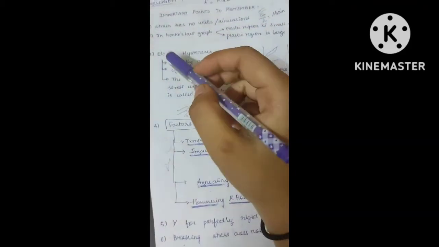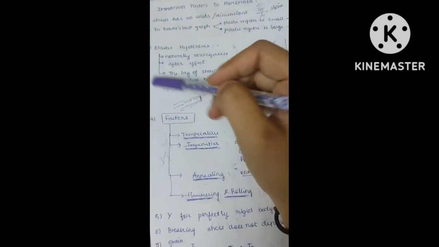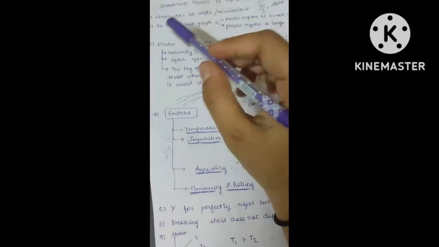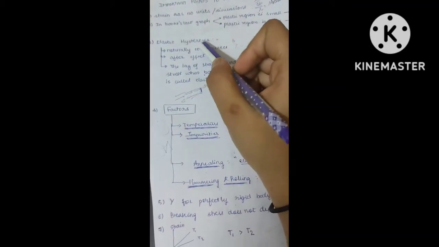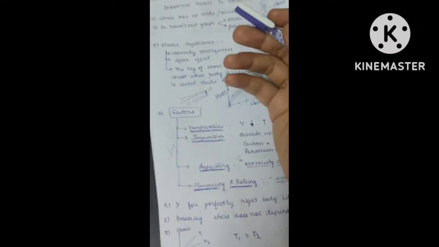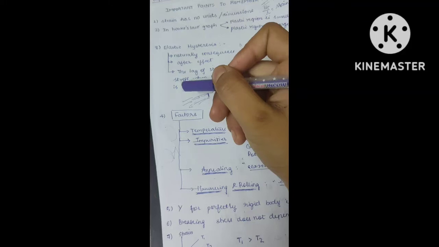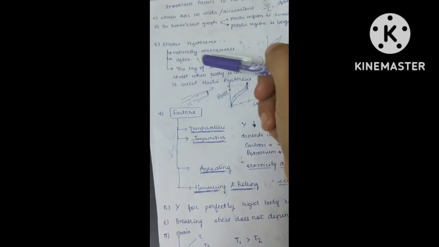Now coming to the third point, that is elastic hysteresis. This is a separate concept. Hysteresis means regarding the loss, the energy loss. So here, elastic hysteresis means the body will show its elasticity.